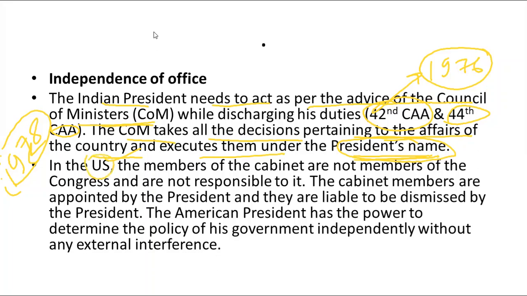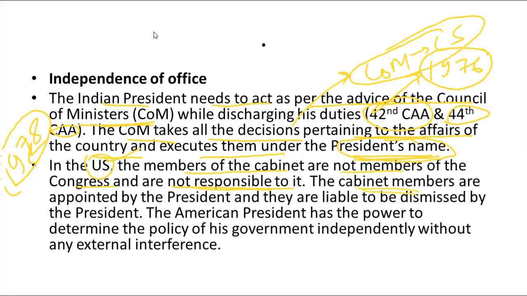In case of the United States, if you will see, members of the cabinet are not the members of Congress. That is, they are not part of the legislature, so they are not responsible to it. And in India, the Council of Ministers is responsible to the Lok Sabha. We all know this. But in America, this is not the situation.